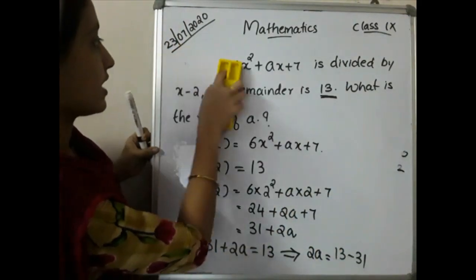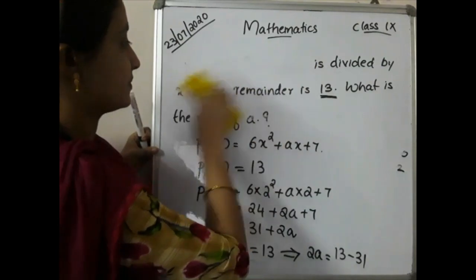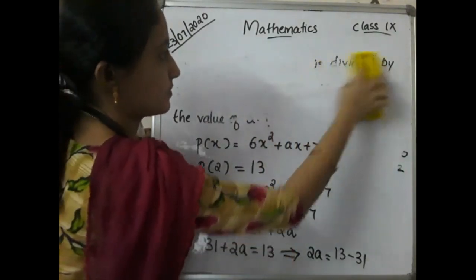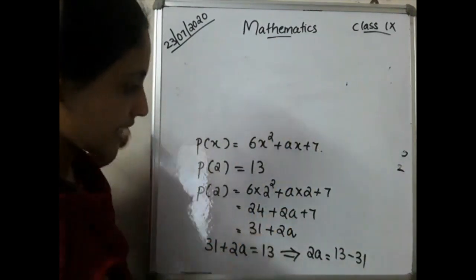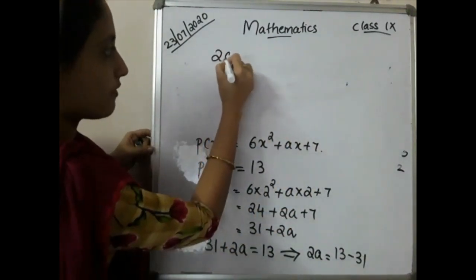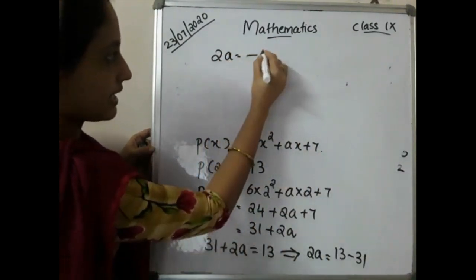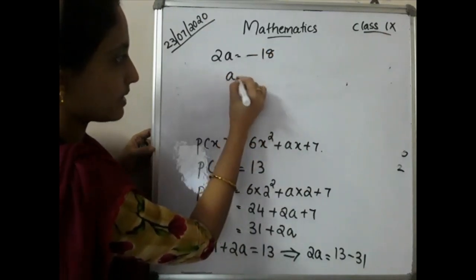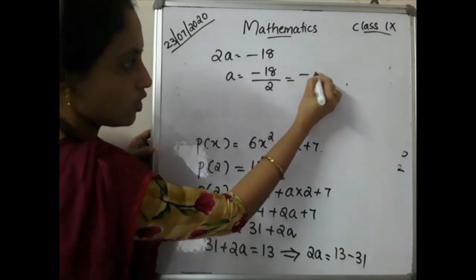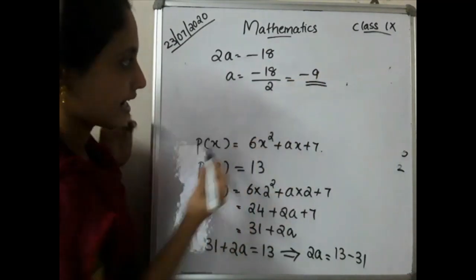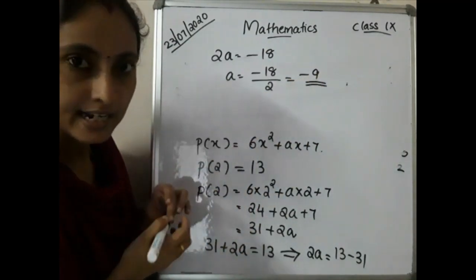I'll rub the question, otherwise you can't see it. That means 2a will be equal to minus 18. So a will be equal to what? Minus 18 by 2. That will be equal to minus 9. So the answer is, the value of a is minus 9.